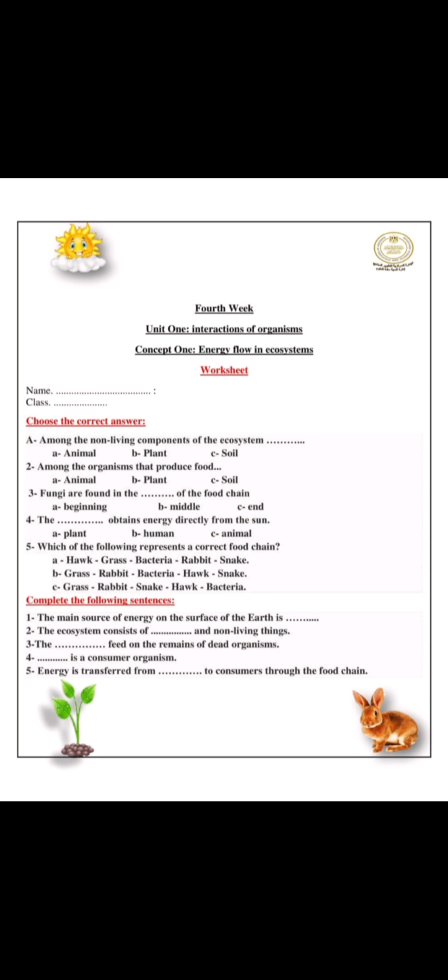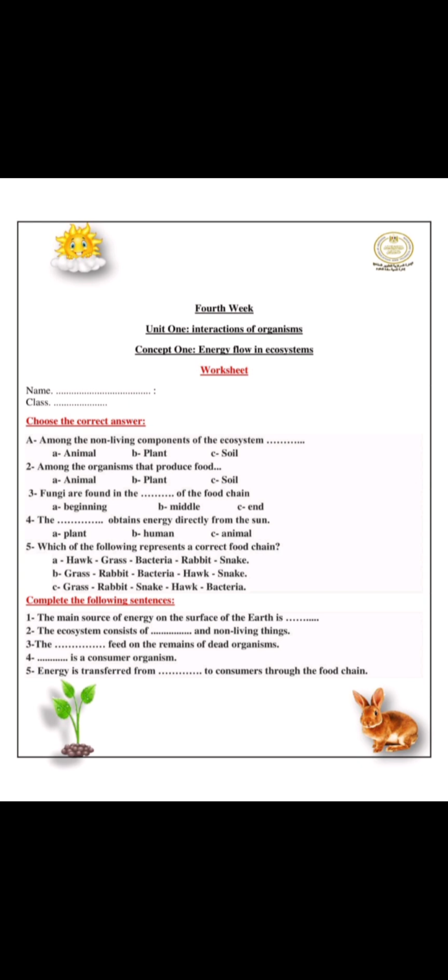Choose the correct answer. Among the non-living components of the ecosystem: animal, plant, soil. The answer will be C, soil. Among the organisms that produce food: animal, plant, soil. The answer will be plant. Fungi are found in the end of the food chain.